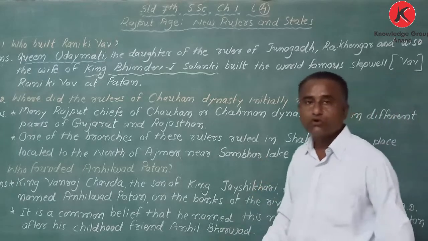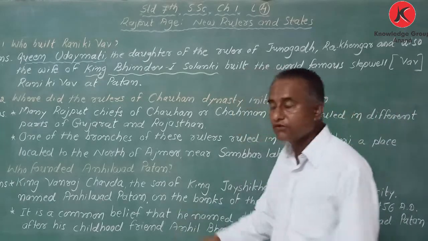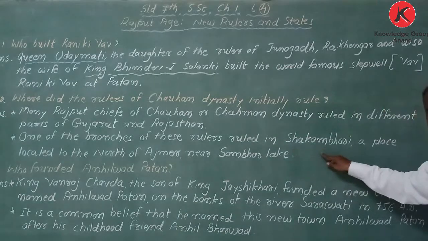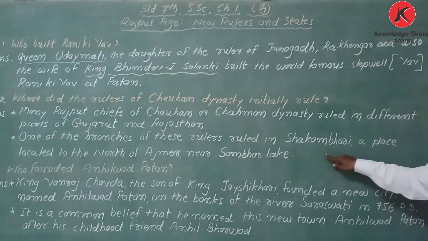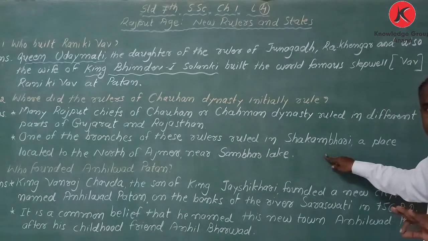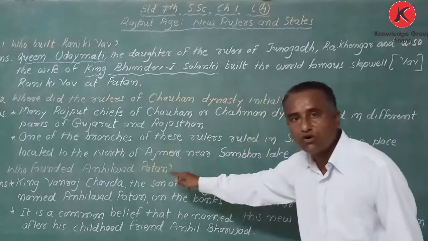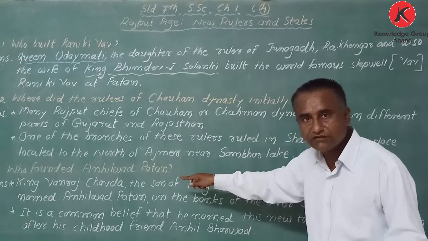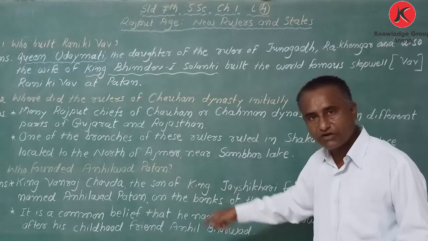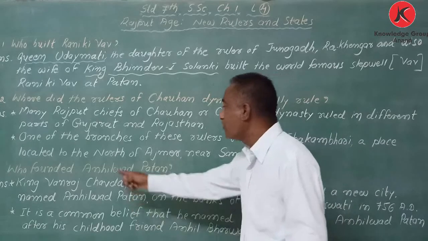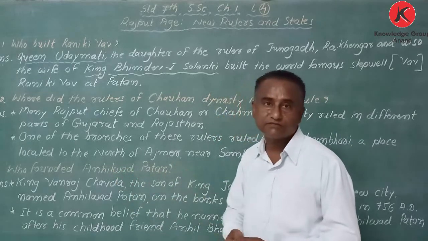So where did they initially rule? They ruled in Shakambari. Where is it located? It is a place located to the north of Ajmer, near Sambar Lake.